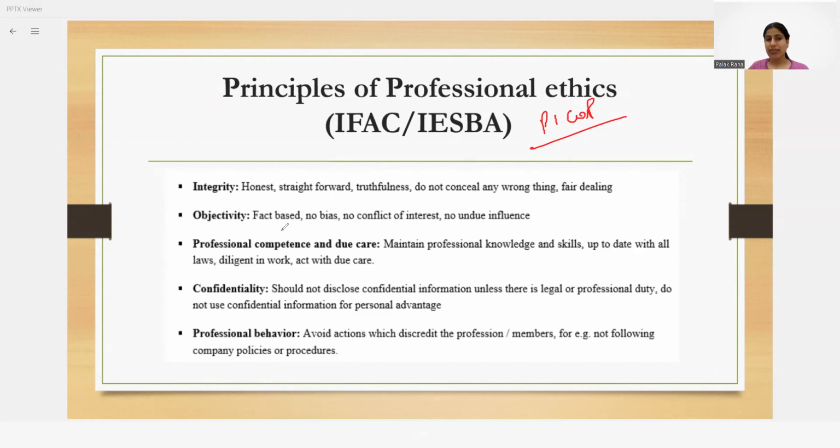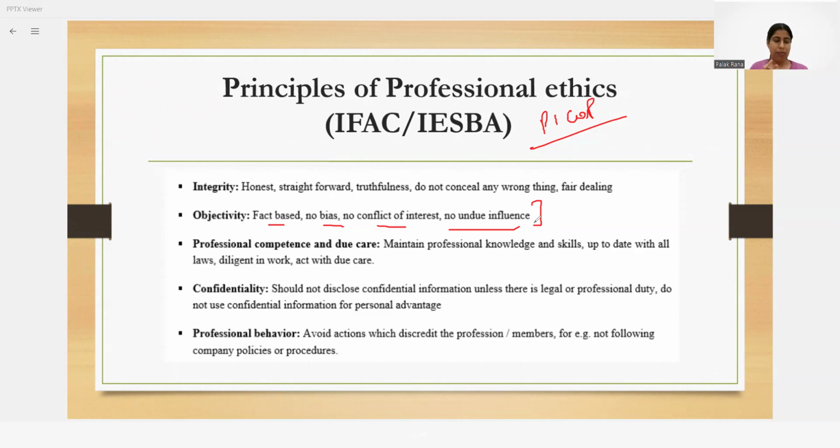Next is objectivity, that means fact based, no bias, no conflict of interest, and no undue influence. That means my judgment should be pure, that is, it should be based on facts. It should not involve any kind of bias, any kind of conflict of interest, or my decision should not be based on influence by any person, maybe inside or outside the organization.